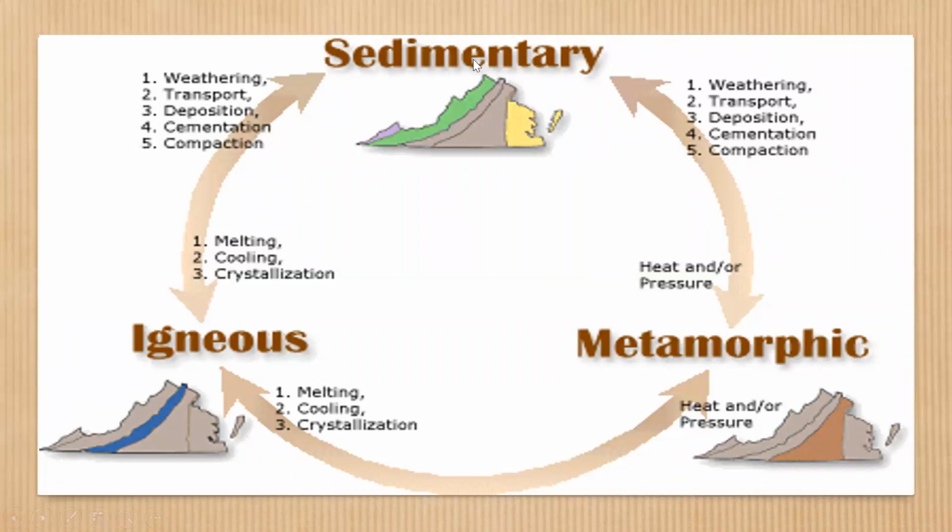it gets deposited under seas and ocean beds and gets compressed together, cemented, packed by compaction. It can form into sedimentary rock. Otherwise, whenever temperature and pressure increase in that, then it directly forms metamorphic rock by changing its chemical composition.